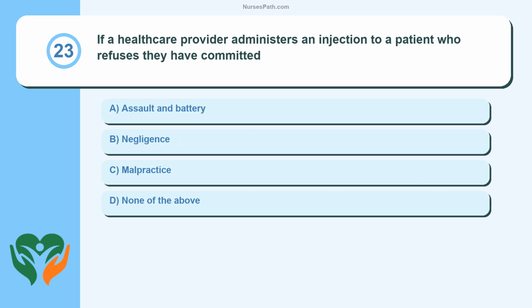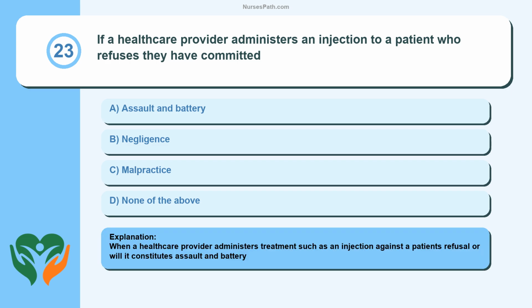Question 23. If a healthcare provider administers an injection to a patient who refuses, they have committed assault and battery, negligence, malpractice, none of the above. When a healthcare provider administers treatment such as an injection against a patient's refusal, it constitutes assault and battery.